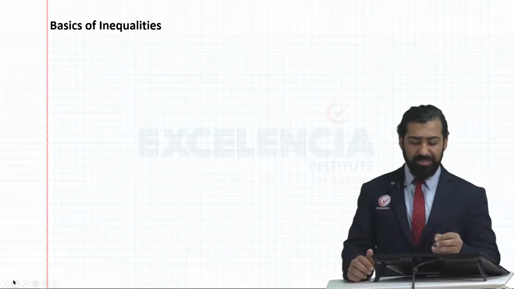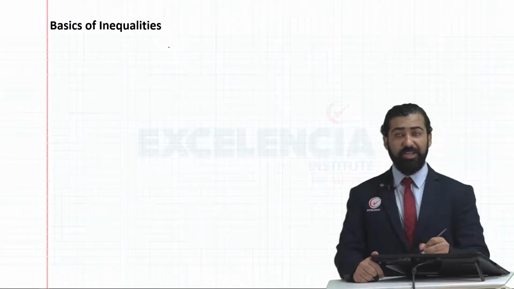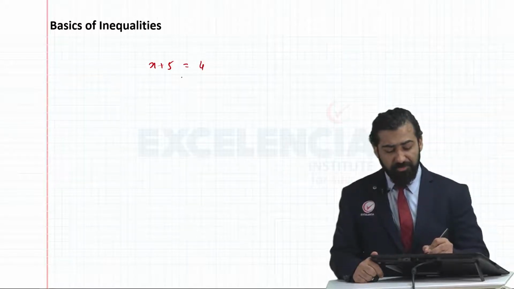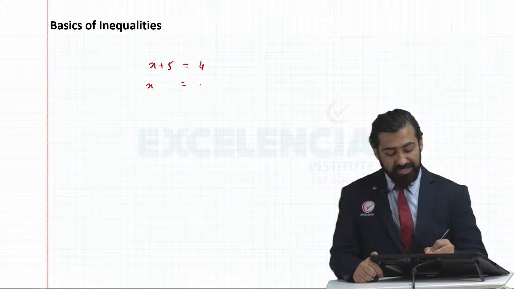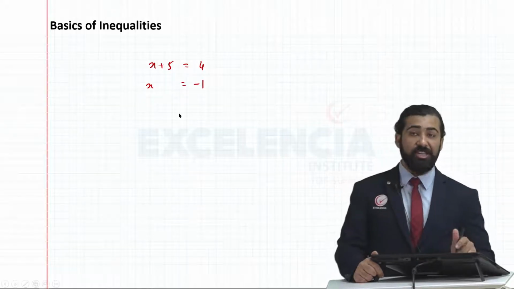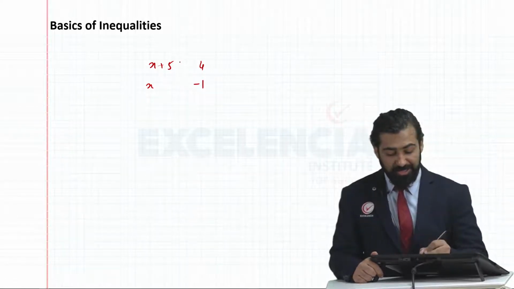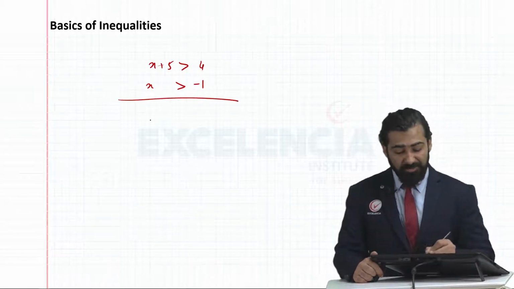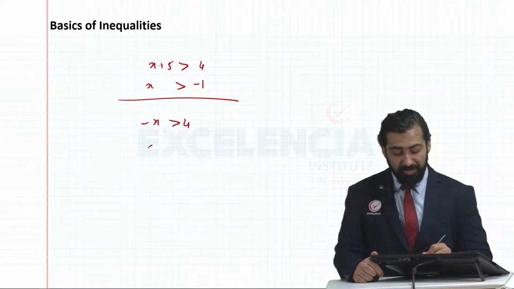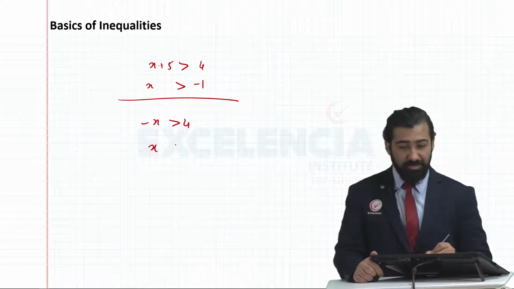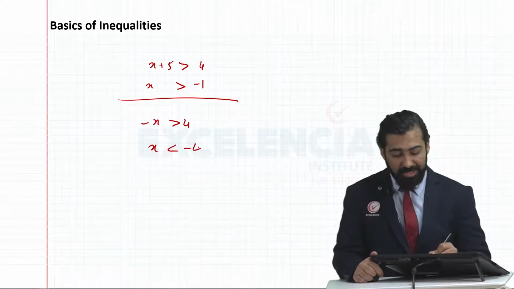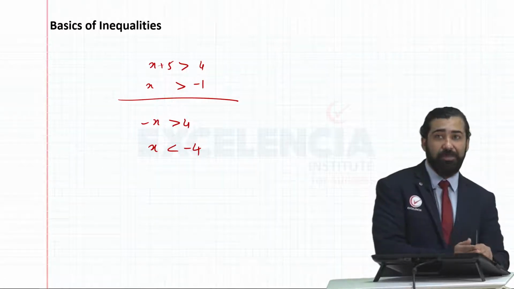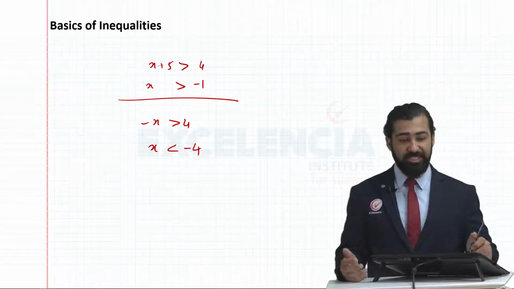Okay. Then we learned some basics of inequality. In this we studied, suppose I've got x plus 5 is greater than 4. If I subtract 5 from both the sides, it wouldn't change, it wouldn't affect my inequality. It will remain greater than only. But if I've got minus x is greater than 4 and I'm multiplying both the sides with minus 1, x will become less than negative 4. So when multiplying or dividing by a negative number, the sign of inequality changes.